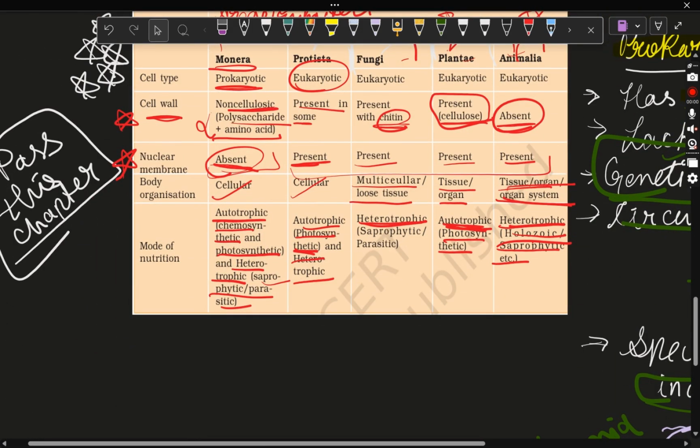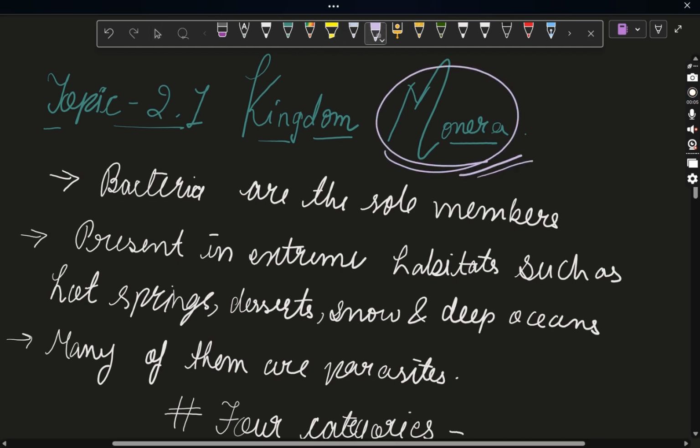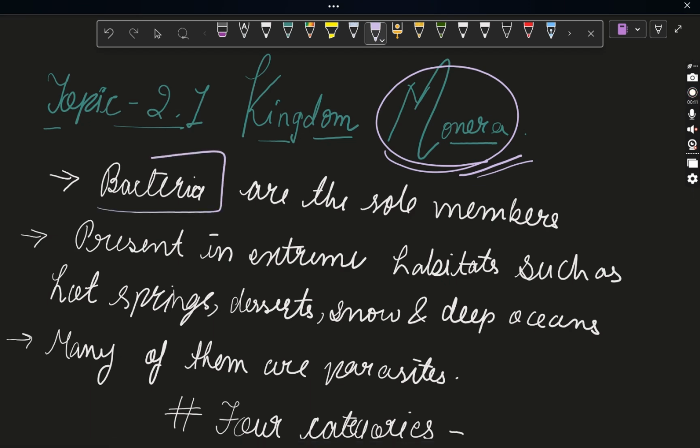Okay, let's see the kingdom Monera. Coming to the first kingdom, that is the kingdom Monera. Here I told you the sole members of the Monera are bacteria. Bacteria consist of prokaryotic cells. By now you will be remembering these things. I told you all the features of prokaryotic cells, that is, they don't have a nuclear membrane or other cell organelles like eukaryotic cells.